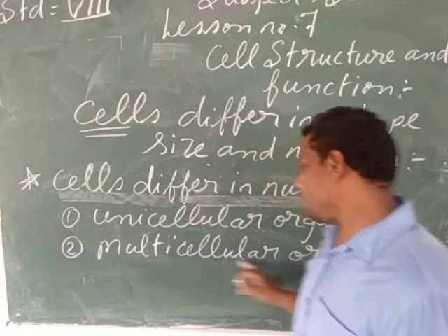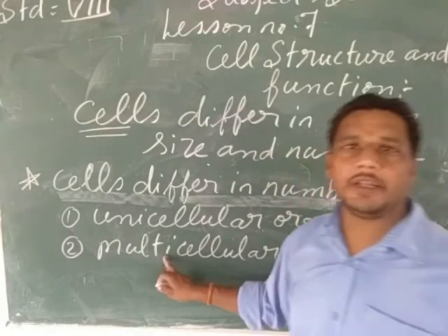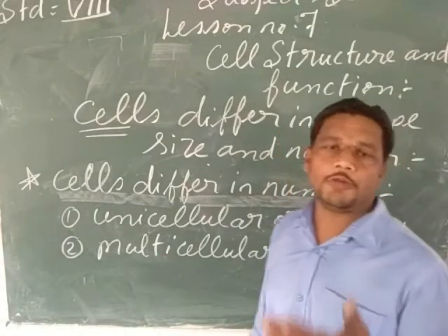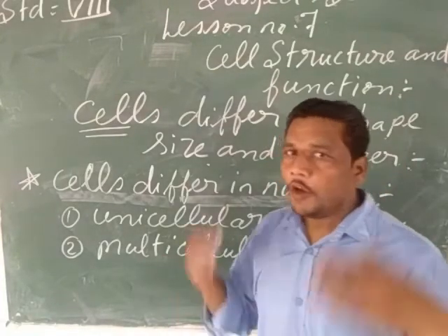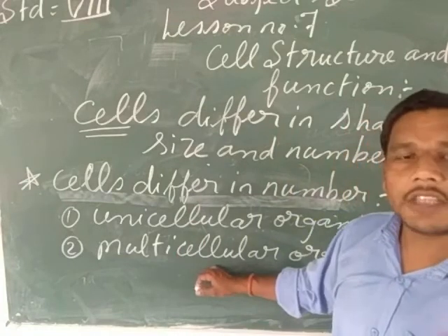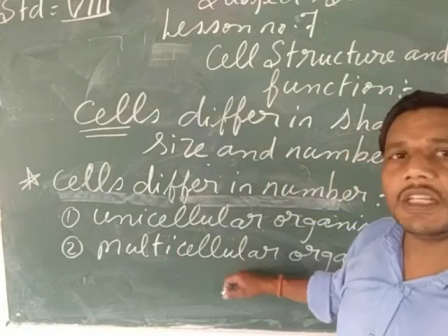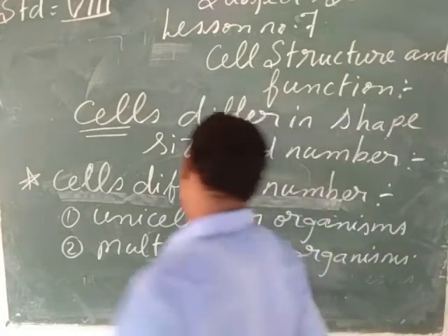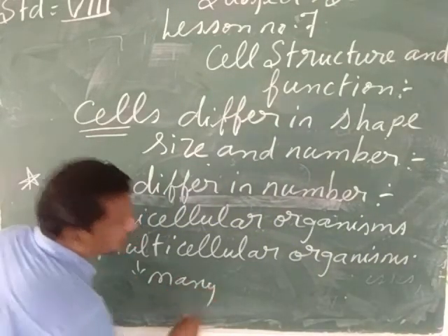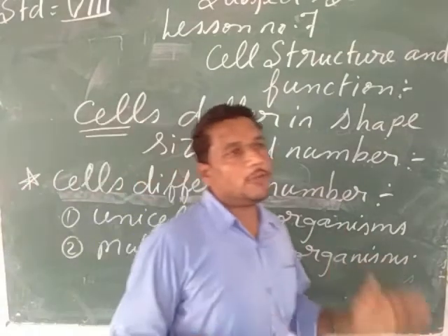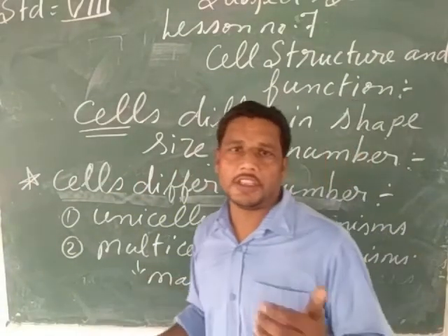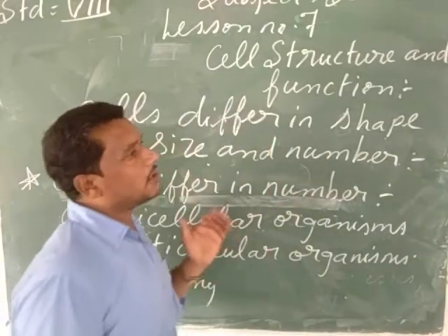Now, multicellular organisms. Multi means many, M-A-N-Y, many. So all those organisms whose body is made up of so many cells are called multicellular organisms.